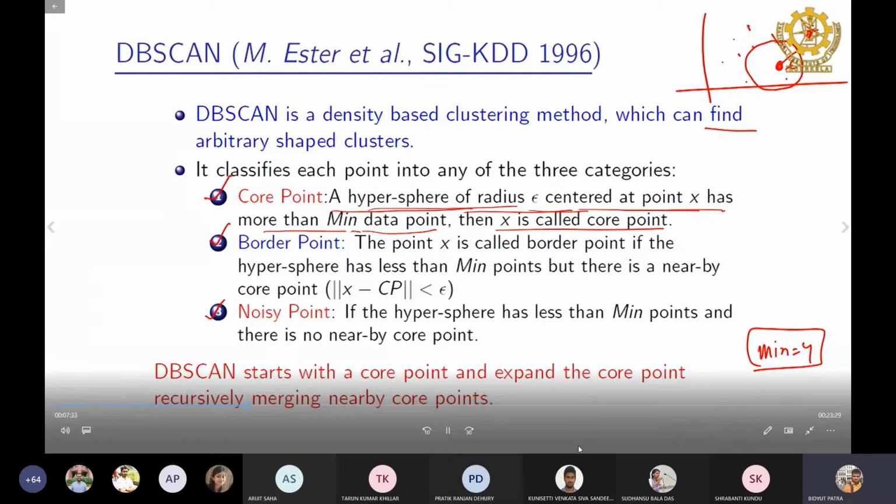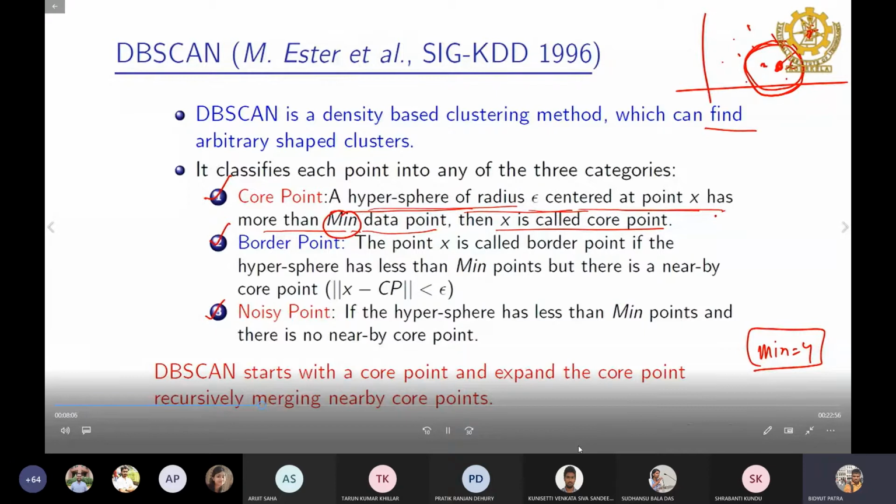If you draw a sphere, or a circle in 2D, centered at the point x with radius epsilon, and within this region it has more than the minimum number of points, then x is called a core point. So if the minimum is 4, it should have 5, or let's say we define x as a core point if it has more than or equal to the minimum number of points.